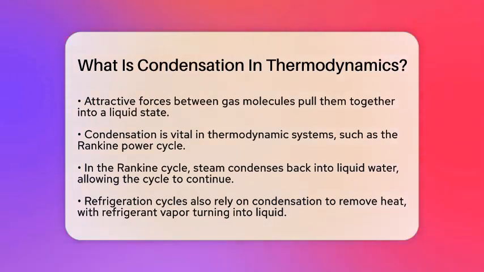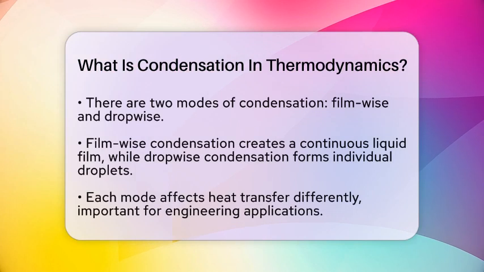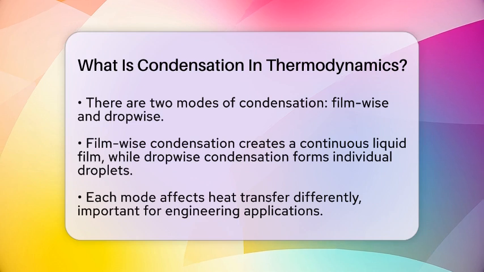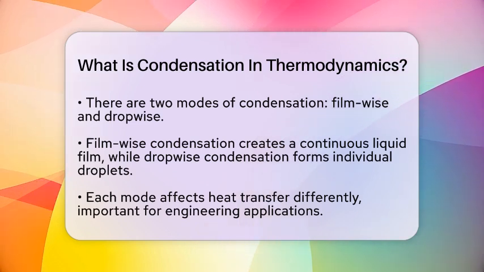In thermodynamic systems, condensation is a key component of many cycles and processes. For example, in the Rankine power cycle, commonly used in steam power plants, condensation is essential. It converts steam back into liquid water, allowing the cycle to continue efficiently. Similarly, refrigeration cycles depend on condensation to remove heat from a system. Here, refrigerant vapor turns into liquid, absorbing heat when it evaporates again.